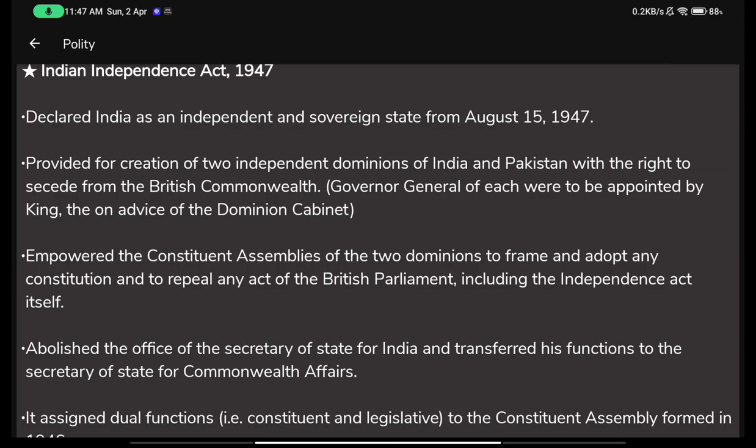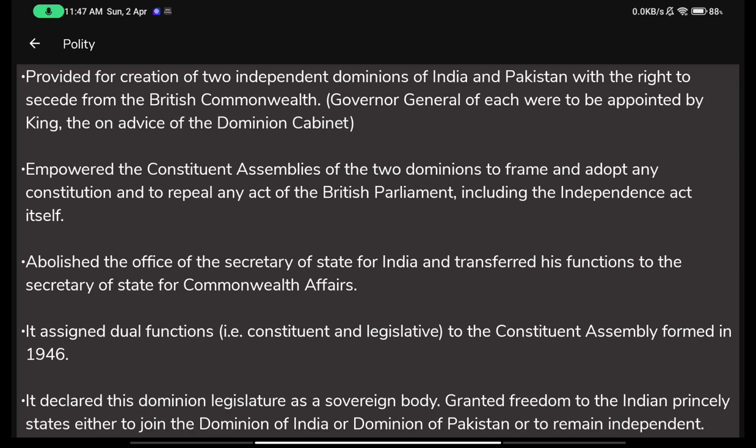The Governor General of each dominion was to be appointed by the king, on the advice of the Dominion Cabinet. So now they said that the Governor General for both of these countries would be appointed by the King of Britain, on the advice of the Dominion Cabinet. It empowered the constituent assemblies of the two dominions to frame and adopt any constitution and to repeal any act of the British Parliament, including the Independence Act itself.